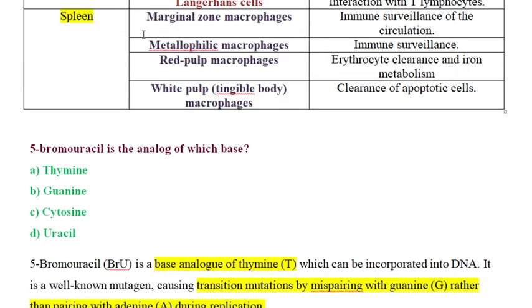Okay, so in the spleen you can find four macrophages. First are marginal zone macrophages and metallophilic macrophages, which are responsible for immune surveillance. The red pulp macrophages are responsible for erythrocyte clearance and iron metabolism. Next are the white pulp macrophages present in the spleen, which are responsible for clearing apoptotic cells.